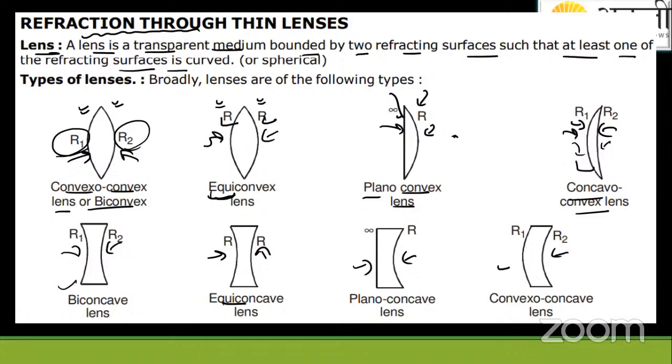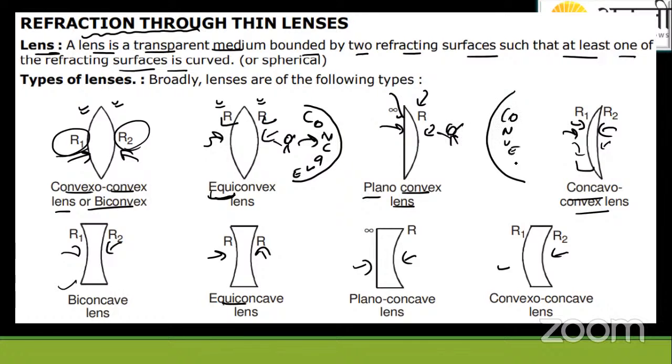Remember, what are convex and concave? See, concave is bulged in. Now this is concave. If you find some mistakes here, you can just change it. It's not a big deal. Convex is bulged out like this. It depends on which side you are looking from. If you're standing here, I'll call this concave and this convex. If you're standing on the other side, the same surface can behave like concave or convex.